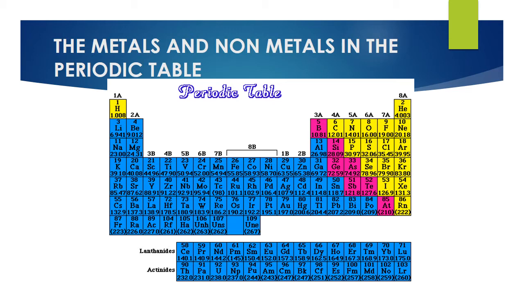Clear? But few elements in the periodic table show properties of both metals and the non-metals, and that's why they are called metalloids. So here the periodic table is divided into three groups: metals, metalloids and the non-metals. Clear? So you can see the division. The elements in blue are metals, the elements in pink are metalloids, and the elements in yellow are the non-metals. And it is clear from this diagram that less than quarter of elements in the periodic table are non-metals.